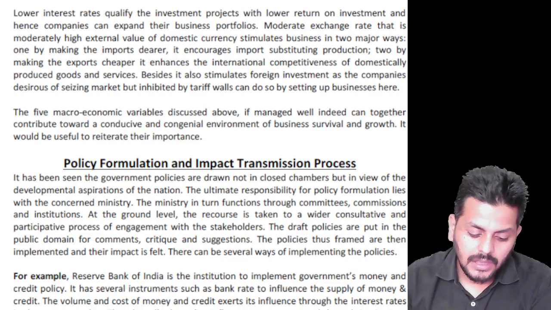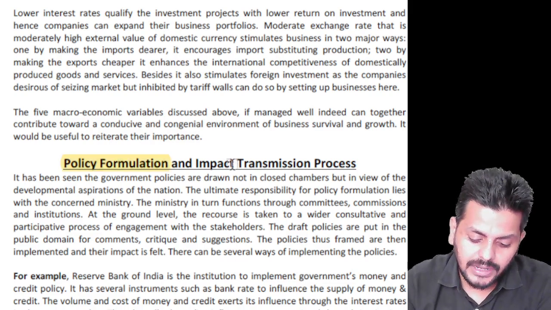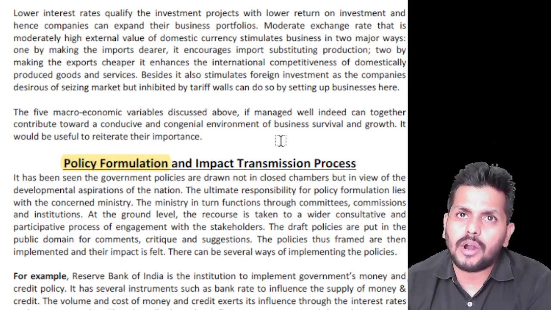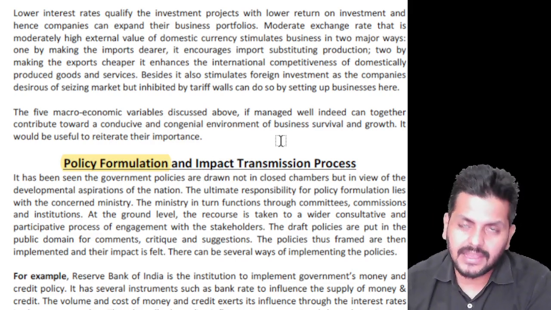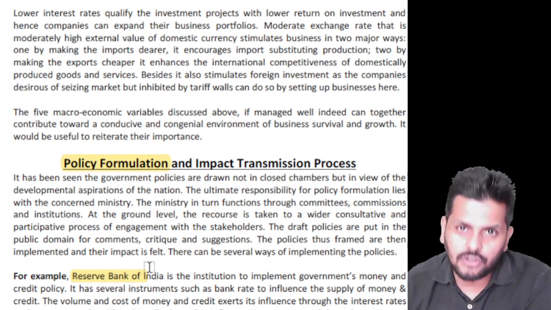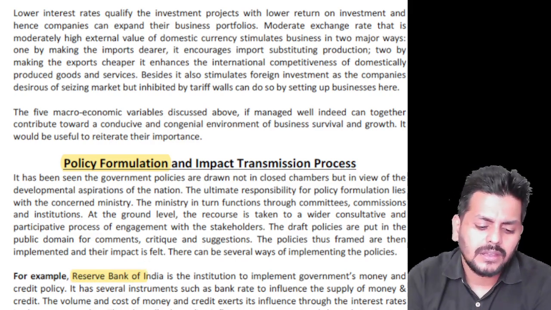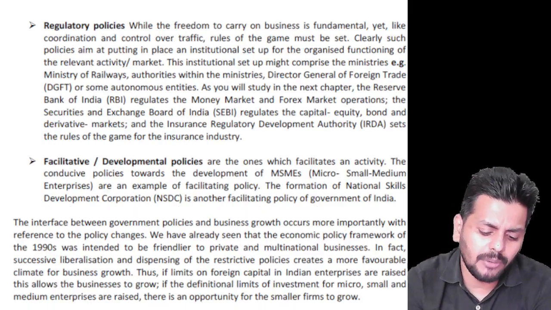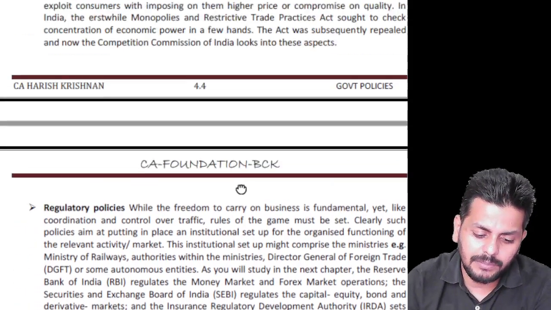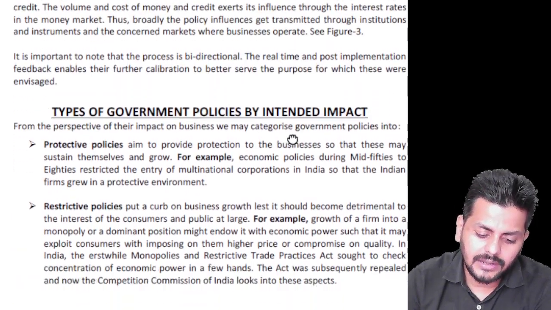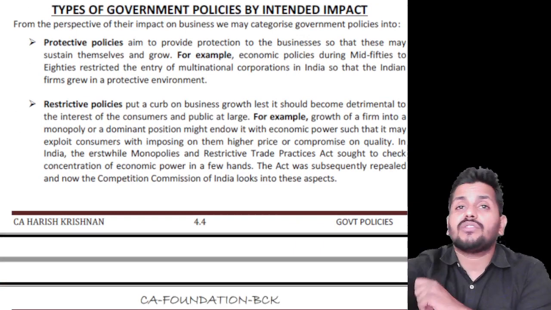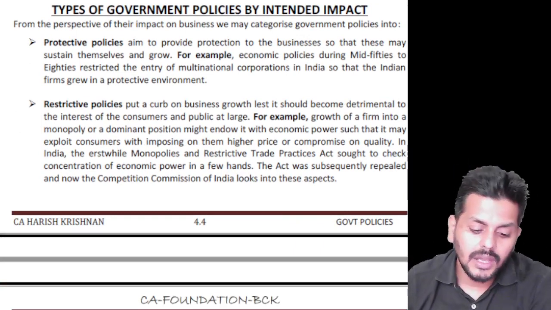Okay, policy formulation and impact transmission process. In India we have different bodies doing different things, like the RBI, which forms the monetary policy. Is policy making important? Yes, the answer is very important. What sort of policies will be made? I want you to get that straight here. There are various types of policies. They can give you something and ask you what it is, so be focused on this one.